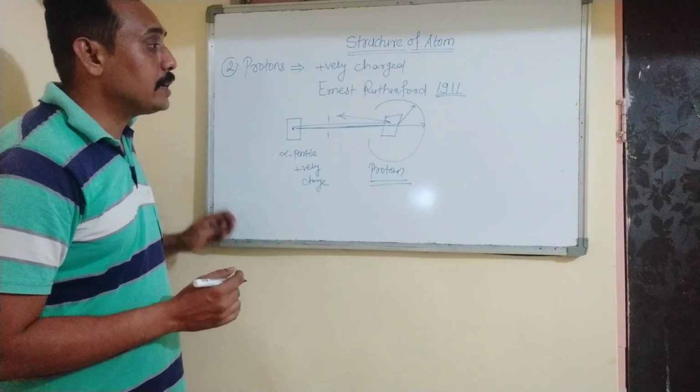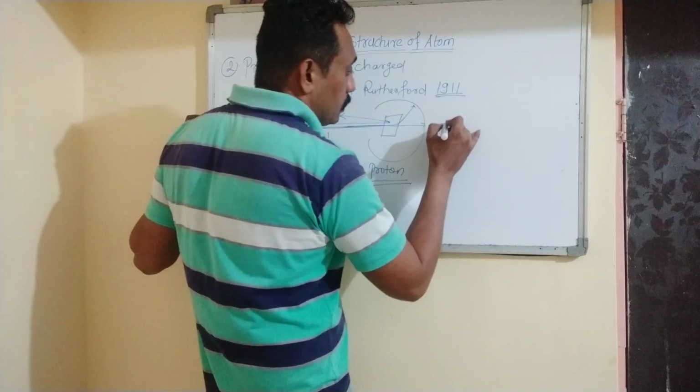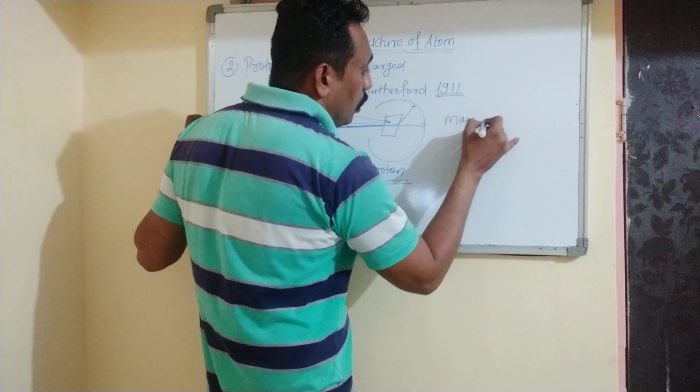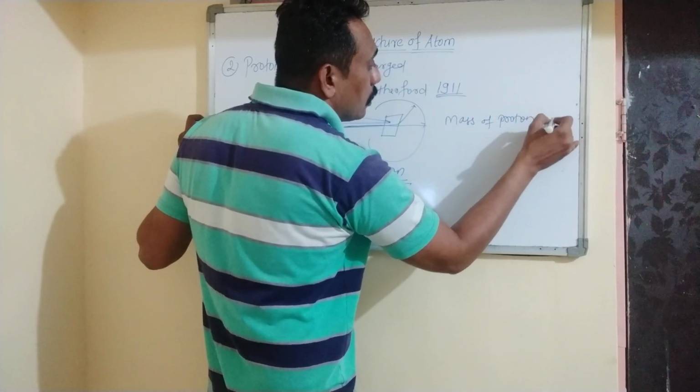So the mass of proton is equal to the mass of hydrogen.